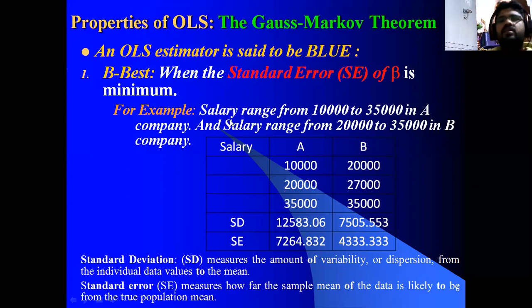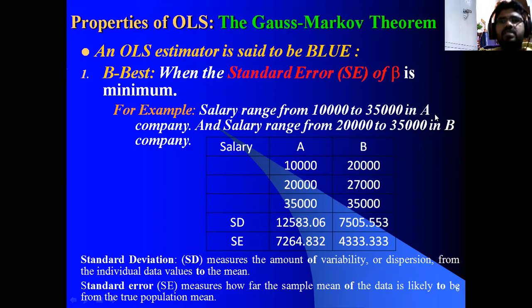See, for example, if you attend an interview in a particular college, for example, A college, B college. After completion of the interview, you ask about your salary: how much salary can I expect?